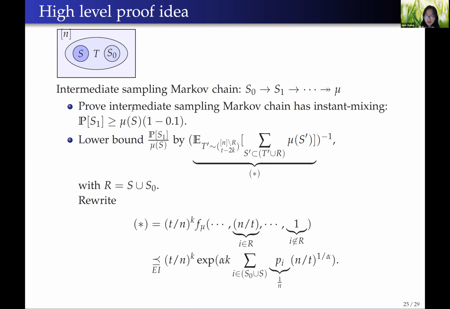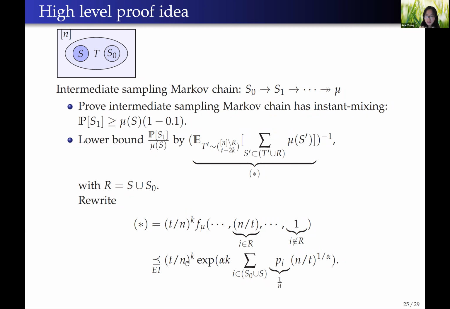After some transformation and changes of inequality, we can lower bound this ratio by this expectation formula raised to the power of 1 minus 1. And now we want to upper bound this expression, star. The nice thing about this expression is that we can rewrite it in terms of the generating polynomial of mu.